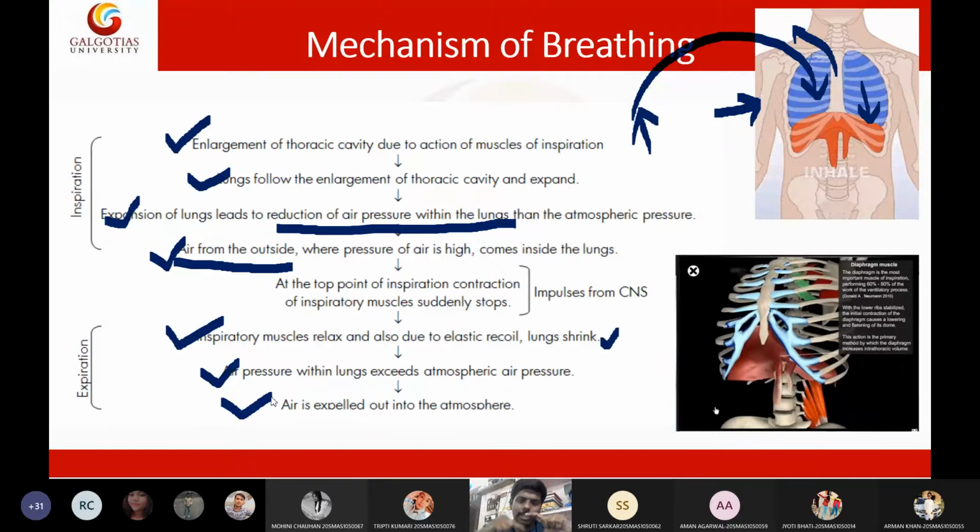After the air comes into the lungs, the contraction of the diaphragm will stop and the diaphragm will start relaxing. When the diaphragm relaxes, what will happen? The lungs will shrink.